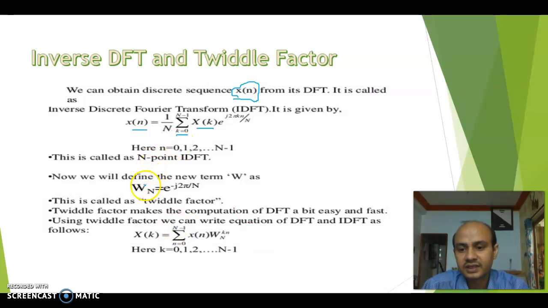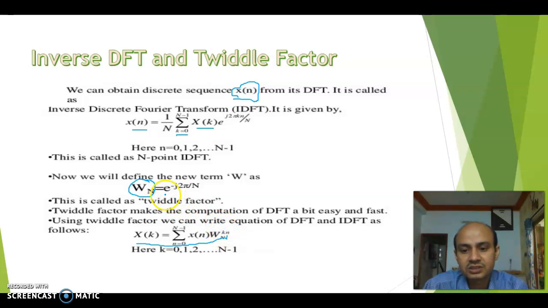This W N is called the twiddle factor. So we can replace the DFT formula in this way: X of k equals the summation n equal to 0 to N minus 1 of x of n W N to the power k n. Why k n?